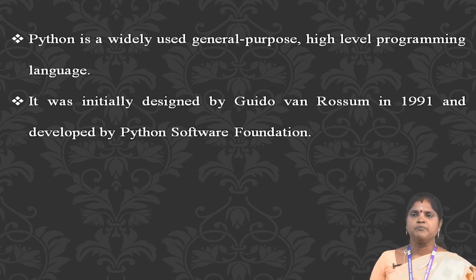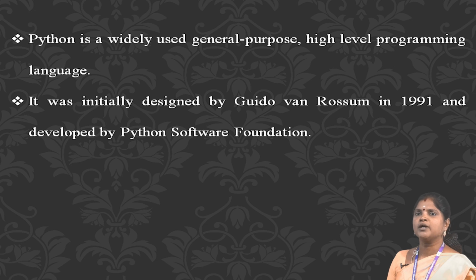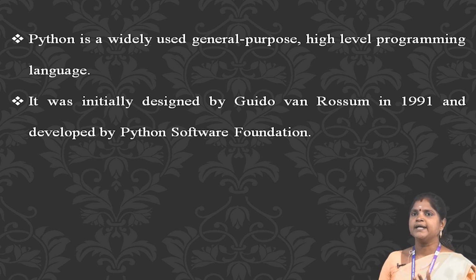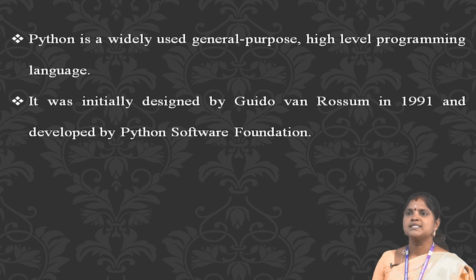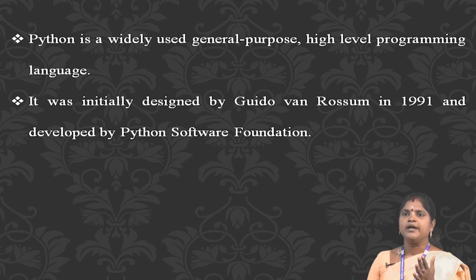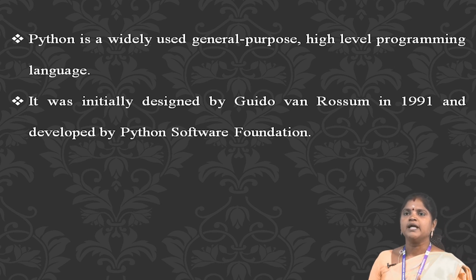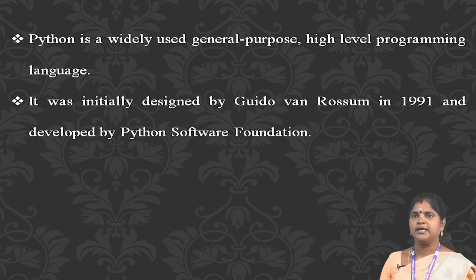Finding an interpreter. To start Python programming, we need to have an interpreter to interpret and run our programs. There are certain online interpreters like GeeksforGeeks IDE, ideone.com or codepad.org that can be used to start Python without installing an interpreter.